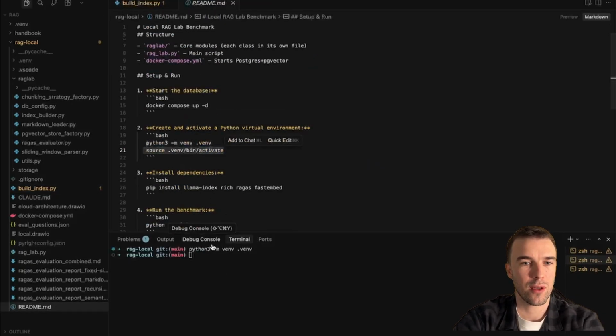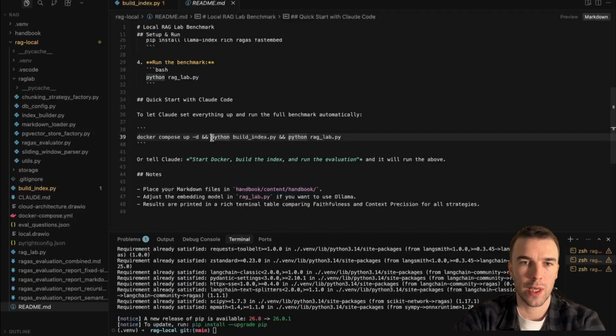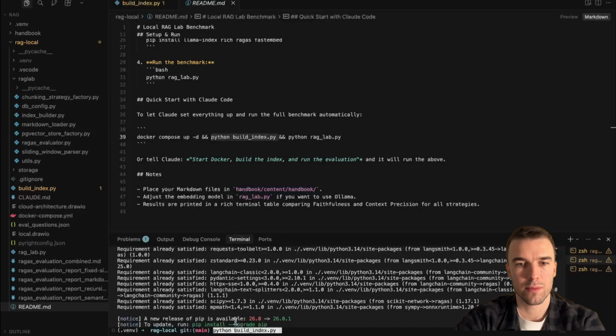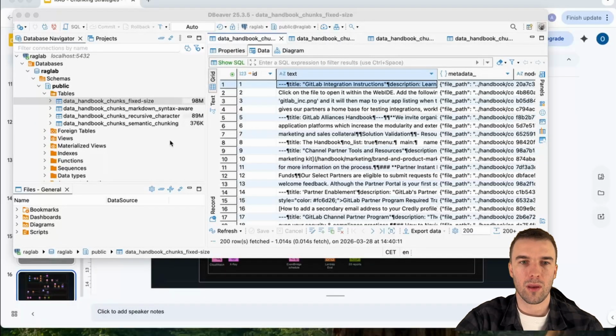I'm gonna create a virtual environment. As usual, everything I show you here will be available on my GitHub. And now we can start building the index. The index is building. I'm gonna skip the video so we don't have to wait. Our index has been built. For every type of chunker, it created a separate table.